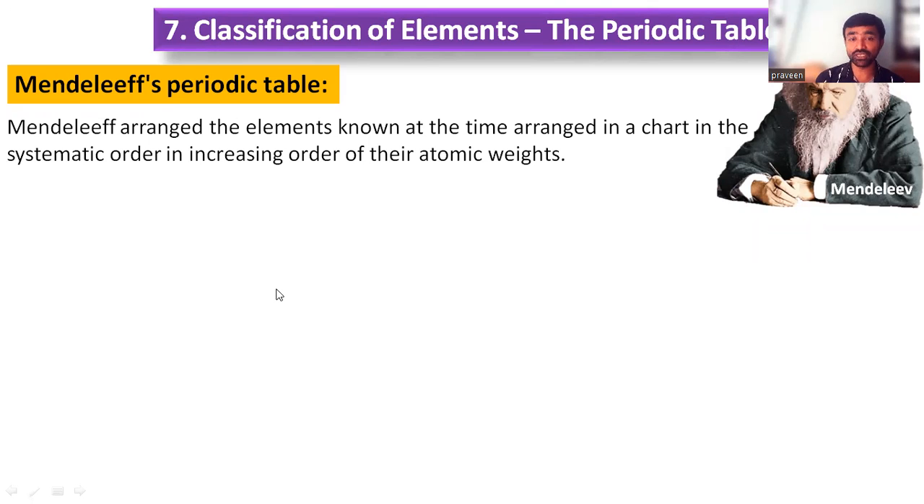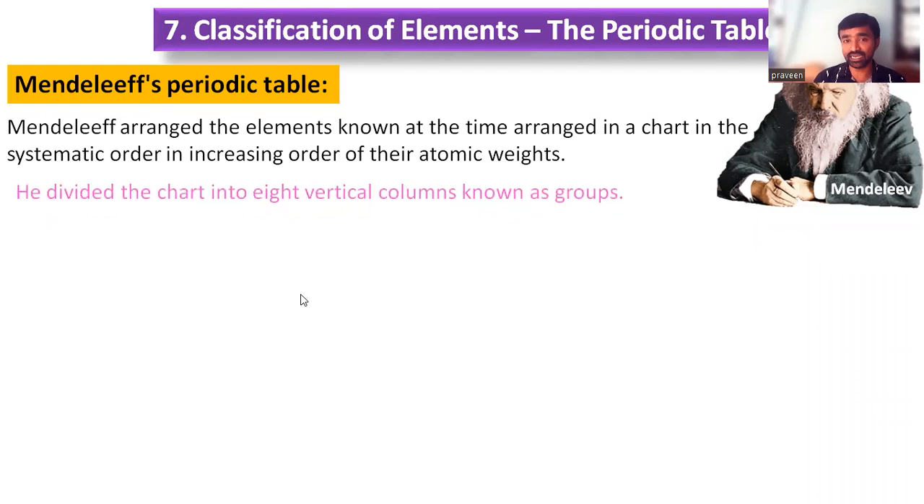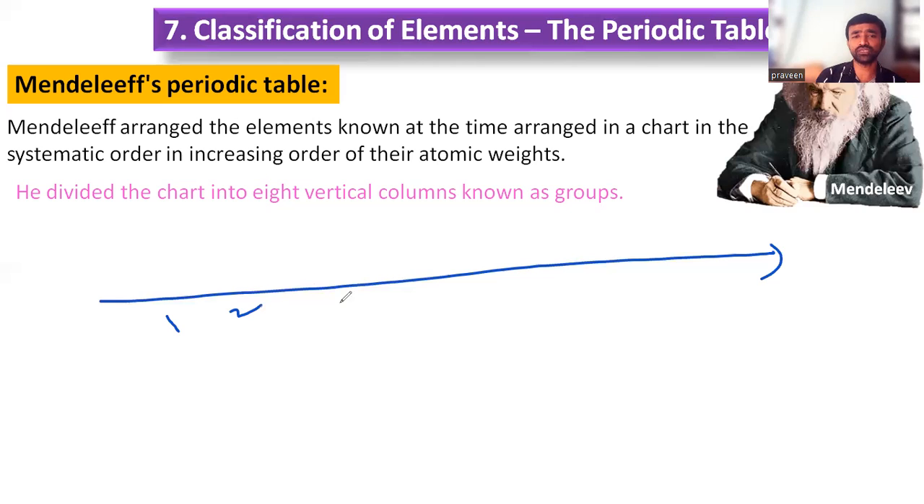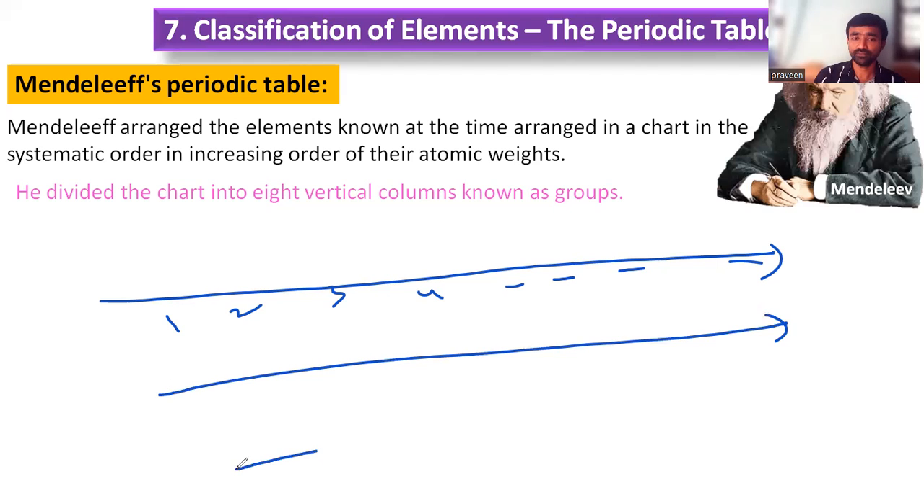So Mendeleev arranged the elements known at that time in a chart in a systematic order, that is, in the increasing order of atomic weights. Not only by atomic weights, he also selected the elements into vertical columns, right? Increasing order of atomic weight means you can write in a straight direction: 1, 2, 3, 4, and so on. But here, not only in a straight line, he selected the elements into different rows, right?